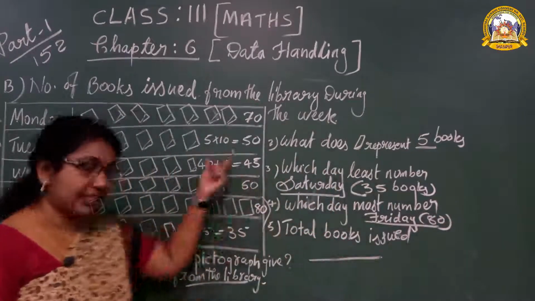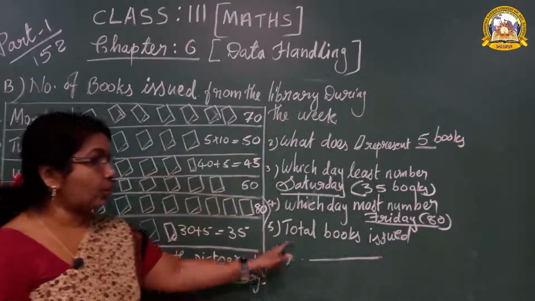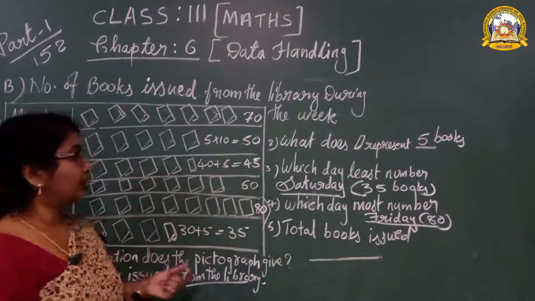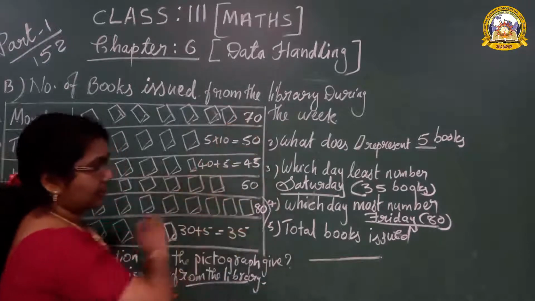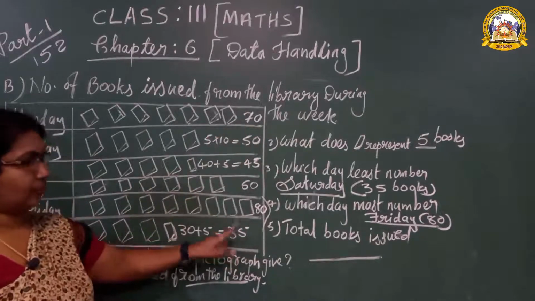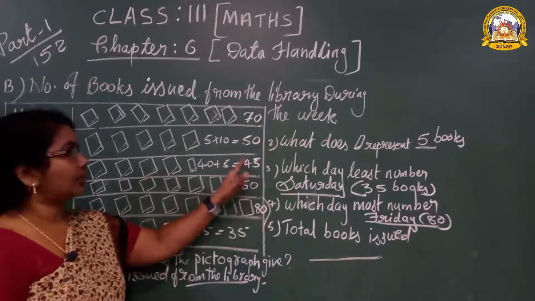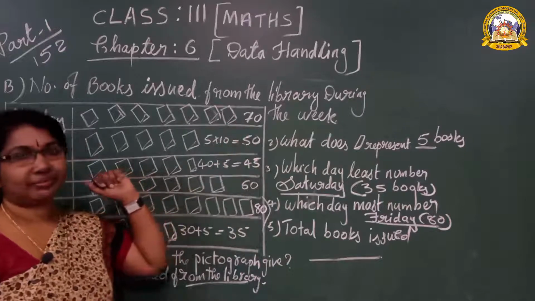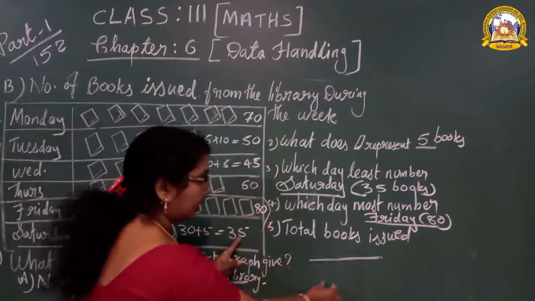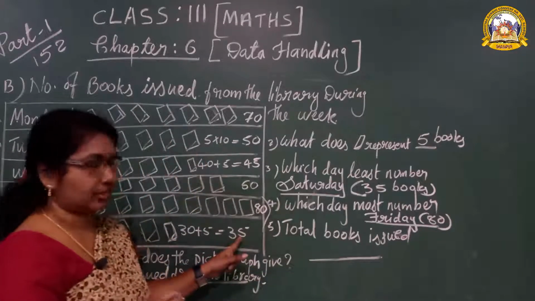Easy now? By seeing the picture, how to reach total books issued. How to find out total? You should add all the numbers. Total means we have to add 35, 80, 60, 45, 50, 70. Now look here how to add. If you don't know how to add, you have to write it on one side, then you have to add it, students.